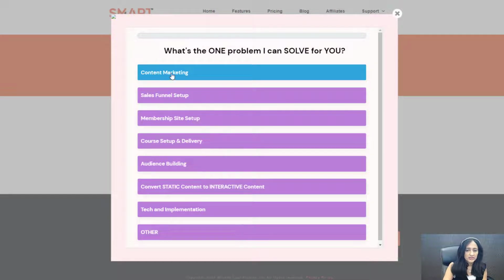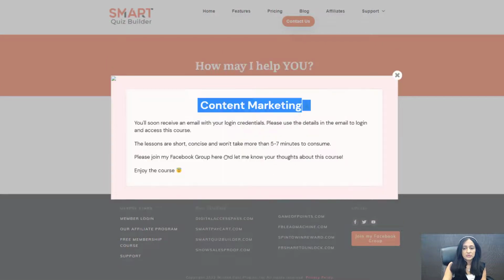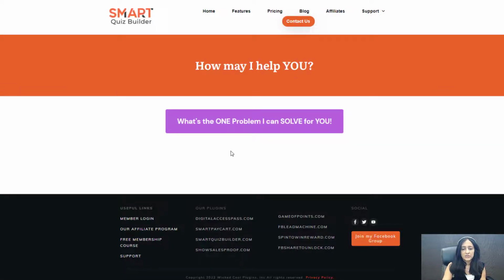For example, let's say they say content marketing and they need to opt in here. They are sent to this screen, content marketing screen. Now, this is just demo content, ignore this. But the main thing is you can add whatever content you want that addresses the specific problem that your audience has, and you can let them know how you can help them solve the problem they have. All right. So they are clearly telling you what specific problem they have. All you have to do is ask and direct them to the right resource, to the right page on your site where you can help them with that problem. That's it. Let's test this one more time.